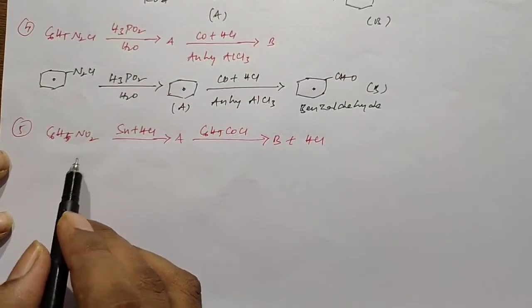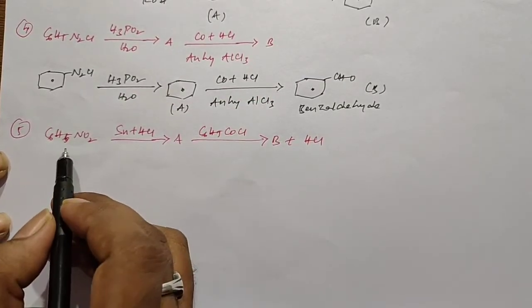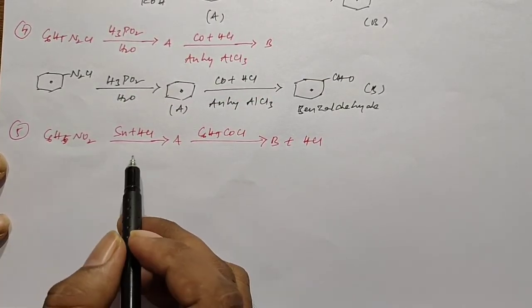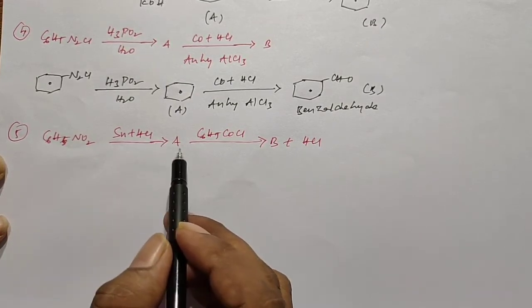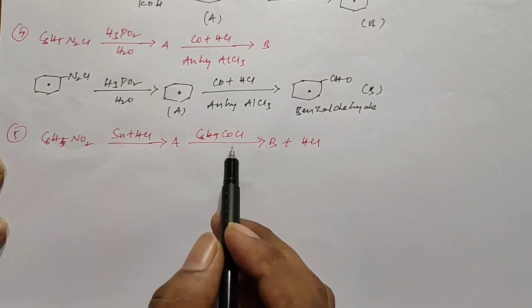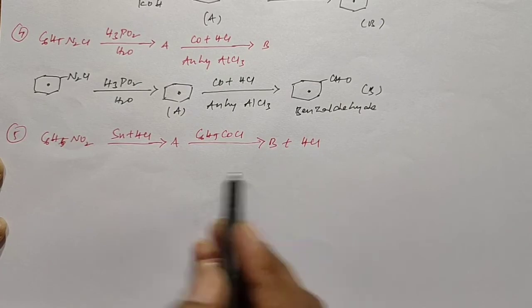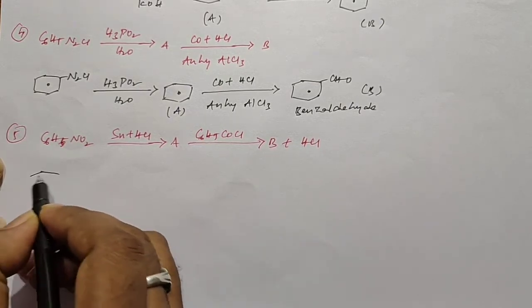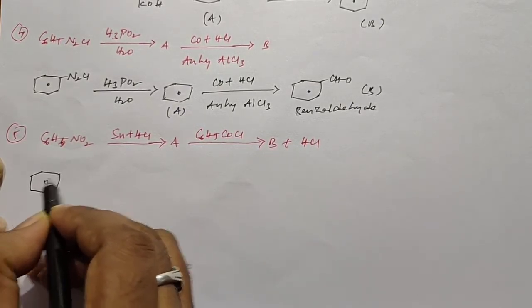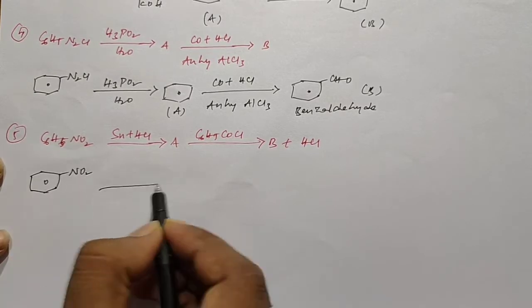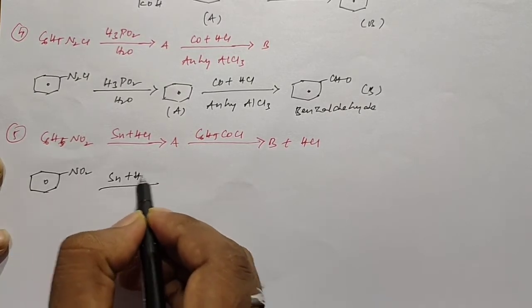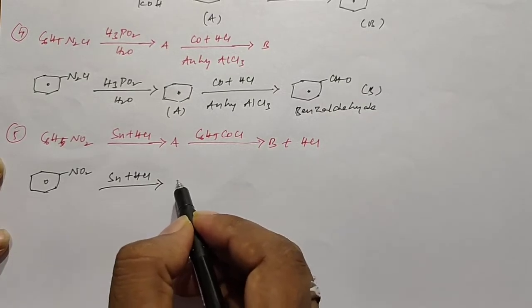This is the next ABC reaction. It starts with nitrobenzene, which undergoes reduction in the presence of tin and HCl to form product A. After that, it reacts with benzoyl chloride to form product B. We can write nitrobenzene like this. So this is nitrobenzene. This nitrobenzene undergoes reduction in the presence of tin and hydrogen chloride.